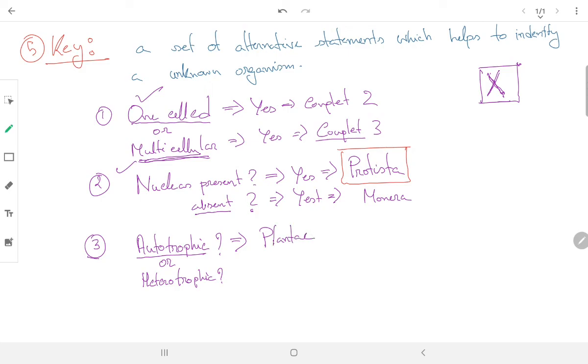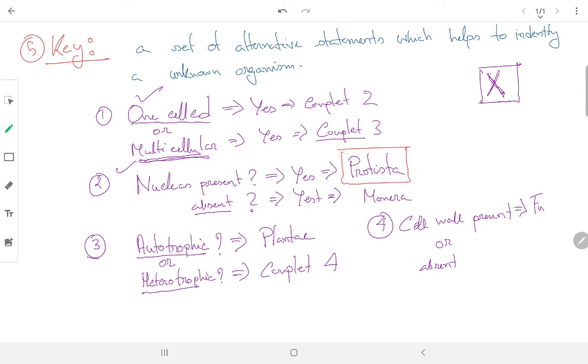If the organism is heterotrophic, then you'll go to couplet 4. In couplet 4, you'll have another question. Let's write down couplet 4 here: cell wall present or absent. If your answer is that the cell wall is present, then what information do you have?